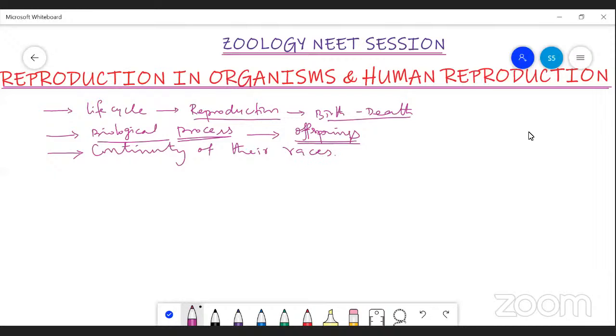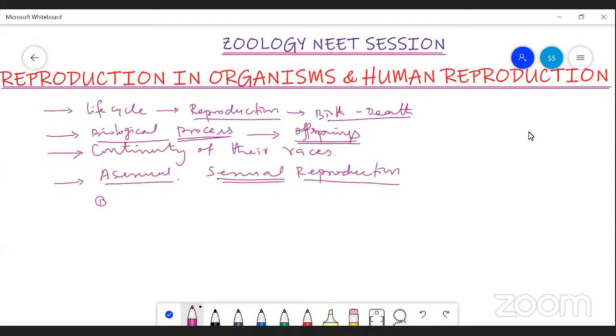In animals, the reproduction processes are classified into 2 types: asexual reproduction and sexual reproduction. In asexual reproduction, there are 3 important points you have to remember.